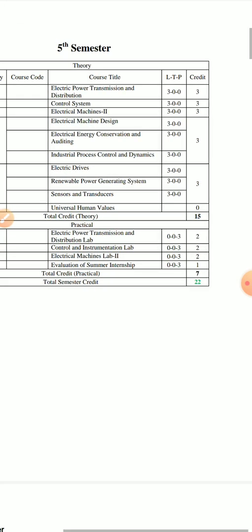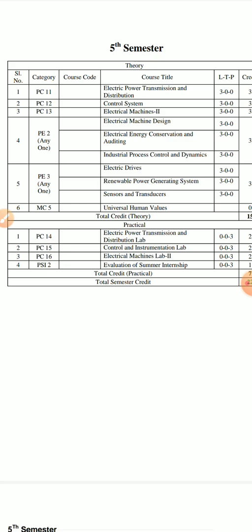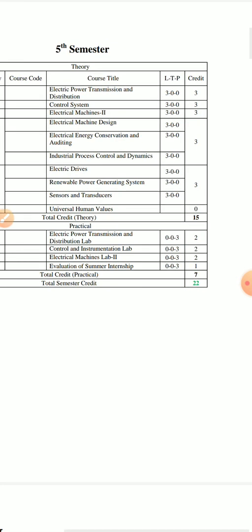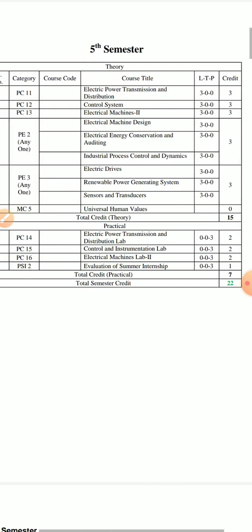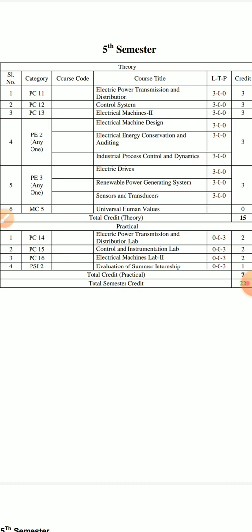So in the semester exam you will not find any exam for this paper. All other papers have the same credit, that is 3, and the class hour is also 3. So weekly you will find 3 to 4 classes for each subject.